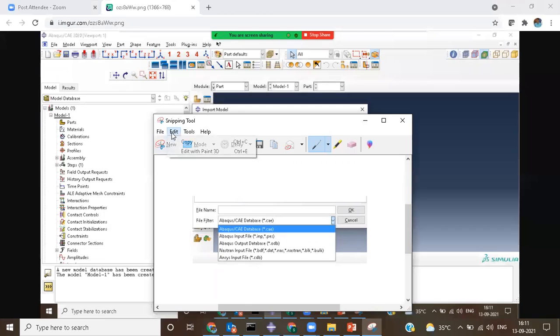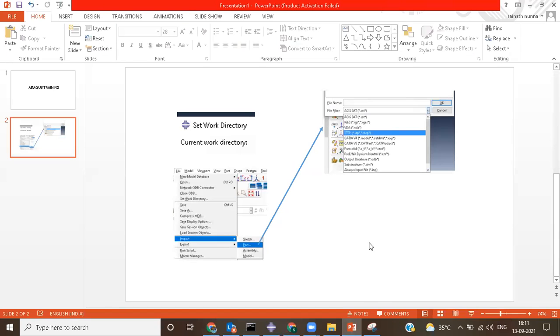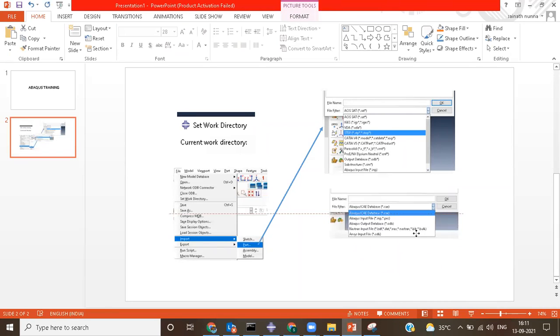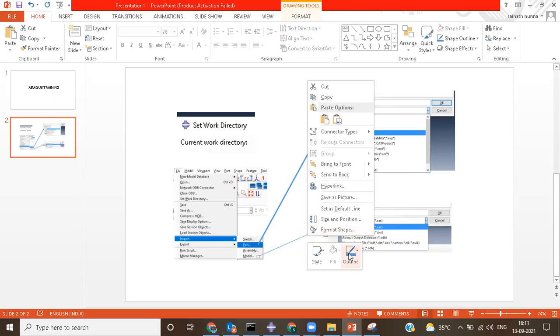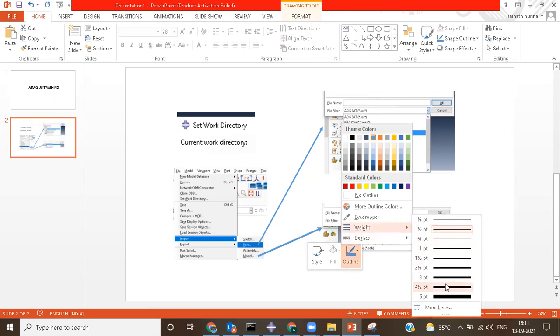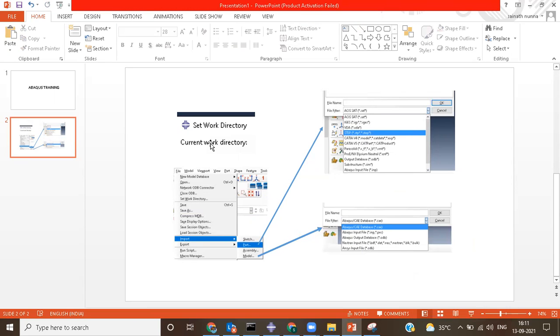Majority of the people get confused here and they will try to work it out. So I'm trying to import a CAE file, but I still didn't see any option over there. Then what is the reason? So you should use this one. Keep here. So this is where you can see this.